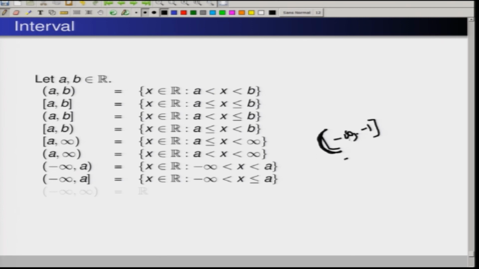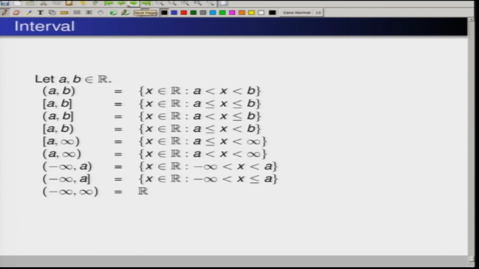You can see that minus 2 belongs to this set. But this is my minus 1, then minus half is here, and minus half does not belong to this set. 0 does not belong to this set. Anything lying on the right-hand side of A is not part of this interval.